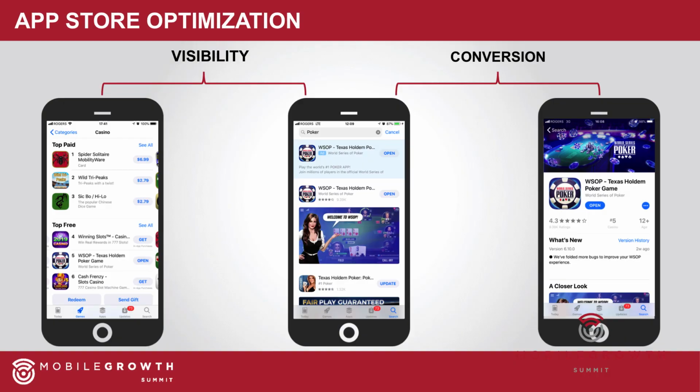And search would be when people are looking for a certain kind of application, for a certain subject, they would go to the search bar and actually look for something. This is where we start talking about keyword optimizations, keyword rankings. So it's a vast area in ASO. When compared to each other, search has a lot more weight on how visible your app is in the App Store. And this is a great thing for us mobile marketers because we have more control over our keyword rankings than we do over our top chart rankings.